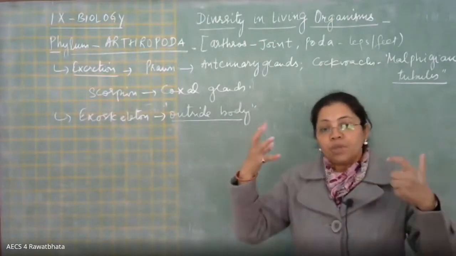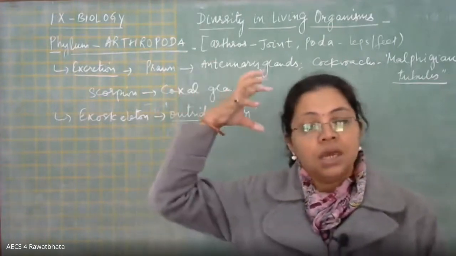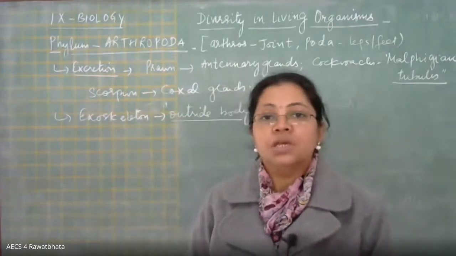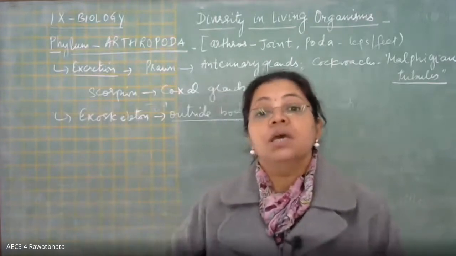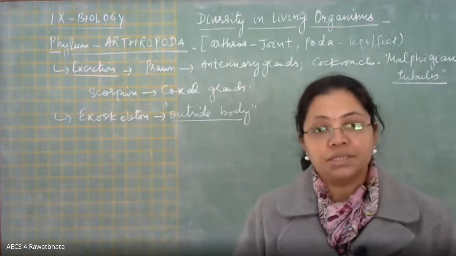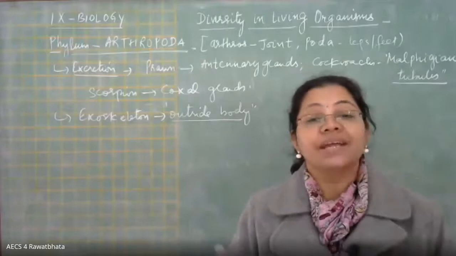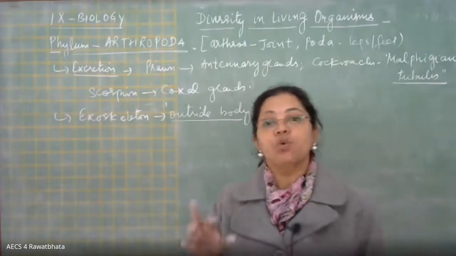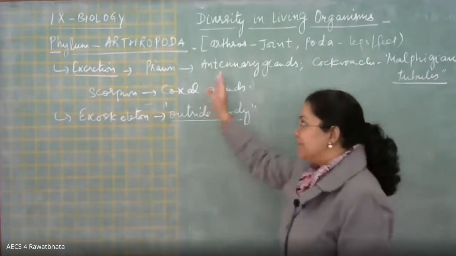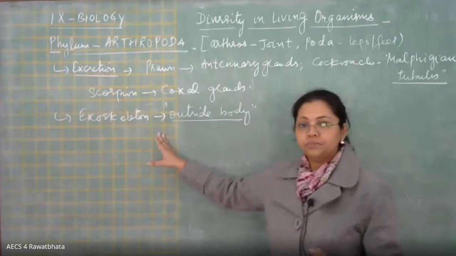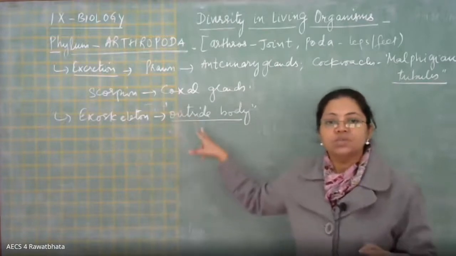Whatever bony structure we have inside our body, our cranium, rib cage, bones of our limbs, hands and legs, are part of endoskeleton. But nails and hair are part of our exoskeleton. We human beings have both types of skeleton. Here, in case of arthropoda, they have exoskeleton, the skeleton present outside the body.